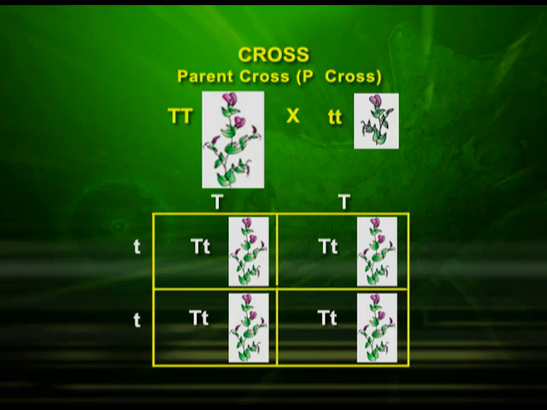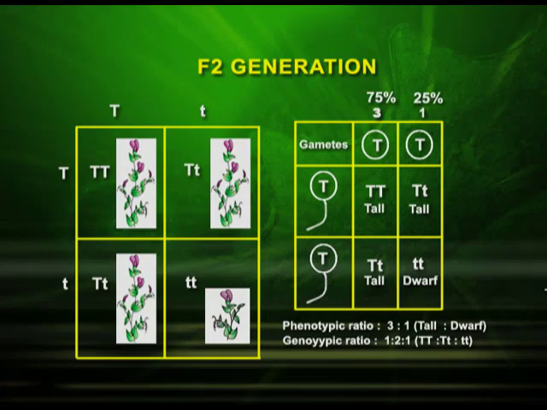So, phenotypically all the plants were tall. Now, let us see what happened when he raised the F2 generation. In the F2 generation, he obtained tall and dwarf plants in the ratio 3:1. But here, for the genotype, you get two types for the tall plant: one capital T capital T, and another capital T small t.